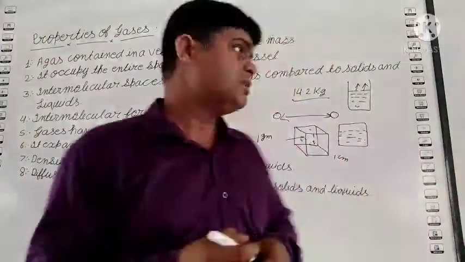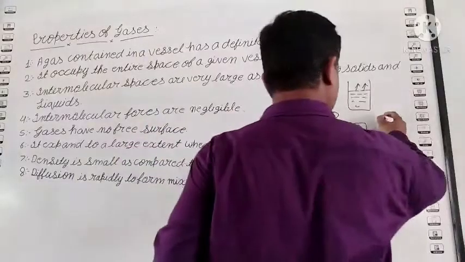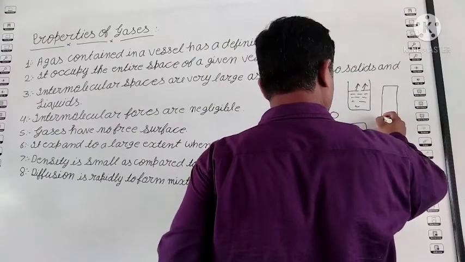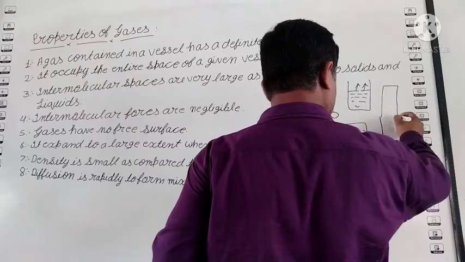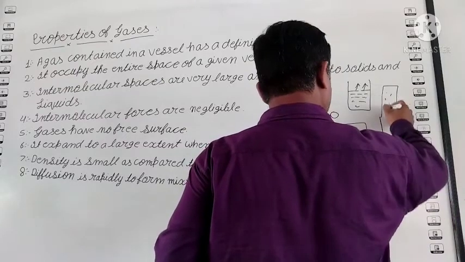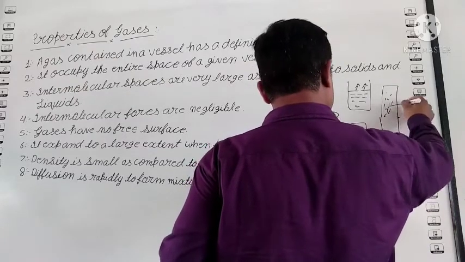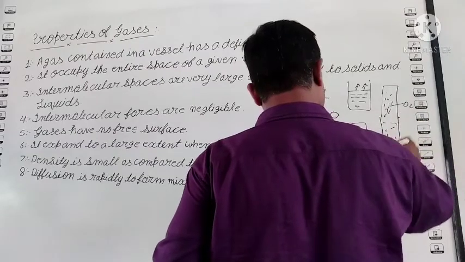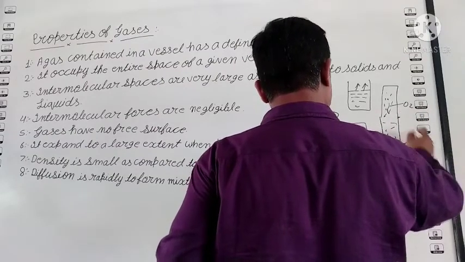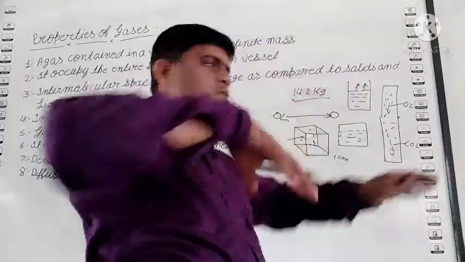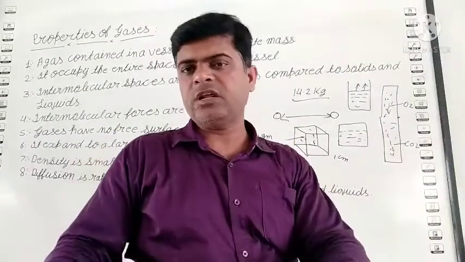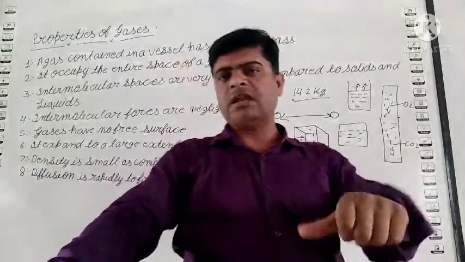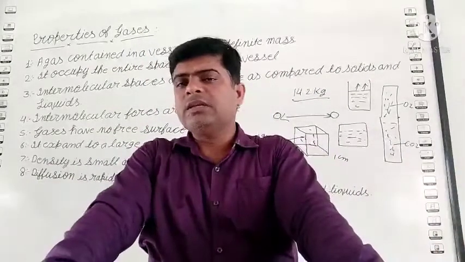Student, diffusion means, suppose you take two gas containers and hold them together like this. Suppose this is the first gas, oxygen, and this is carbon dioxide. If the two cylinders are held together like this, then oxygen and carbon dioxide become mixed together. Their diffusion is very fast because the kinetic energy is more in gas.